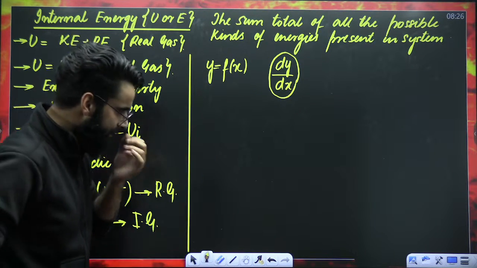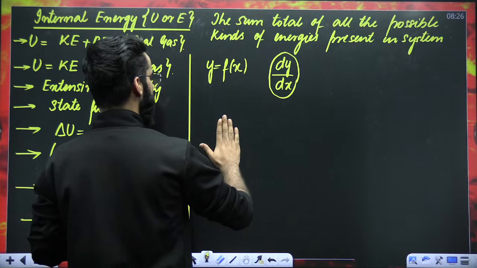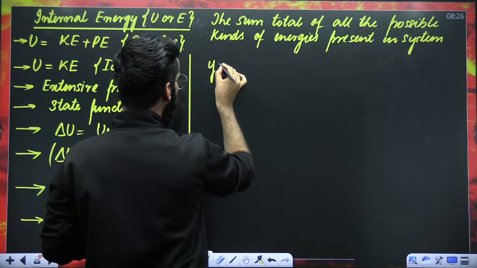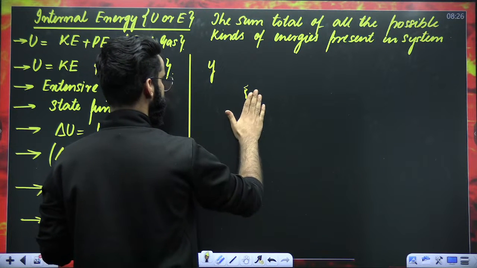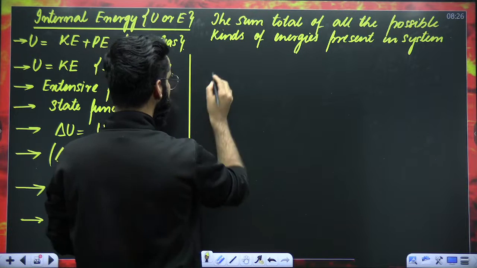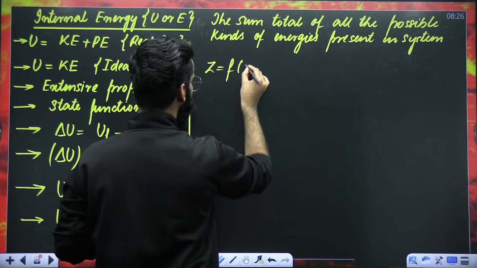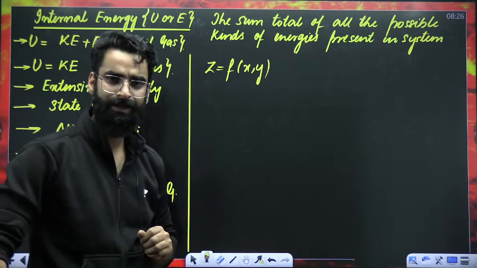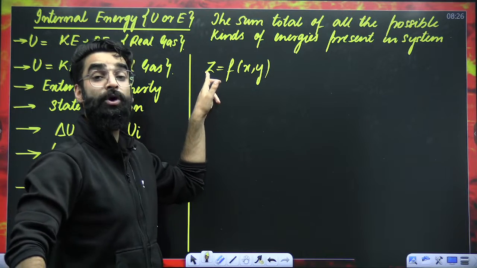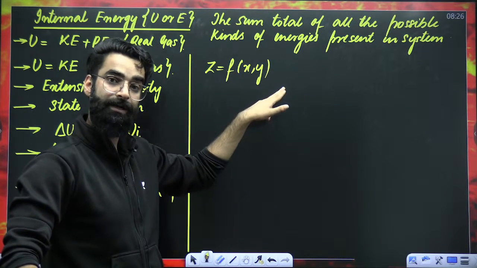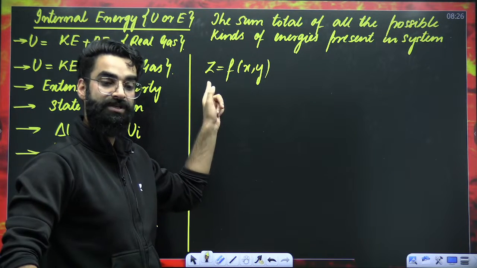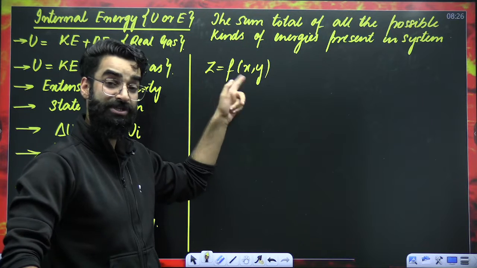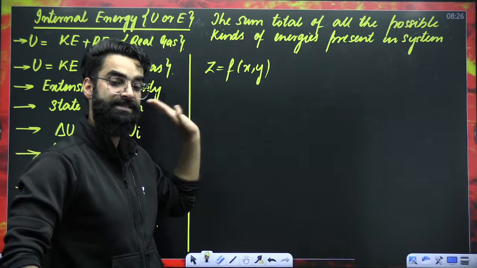Correct? Now, my dear students, just try to understand what I'm going to say. For example, you have got a function in this format. Let's say I'm writing z is equal to f of x comma y. What does it mean? It means that z depends on 2 variables. It depends on x as well as y. So if you change x, z will change. If you change y, z will change.